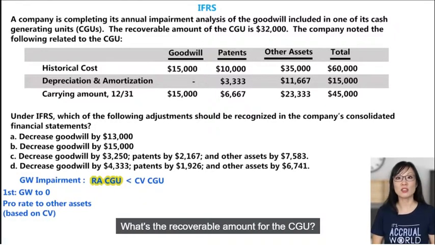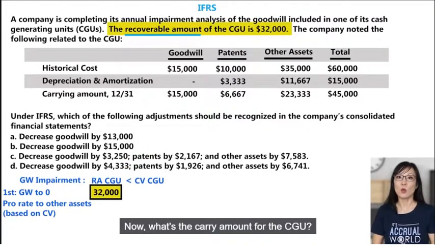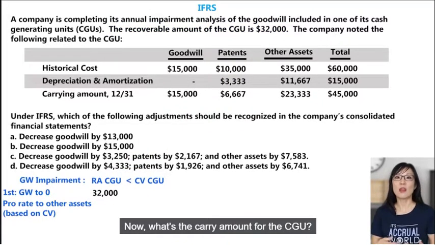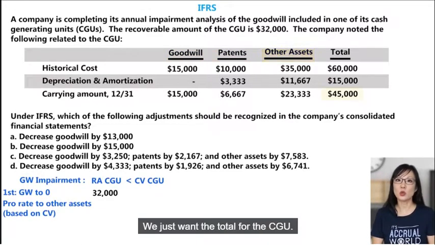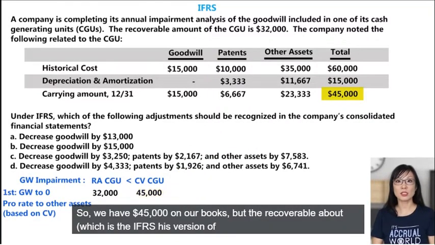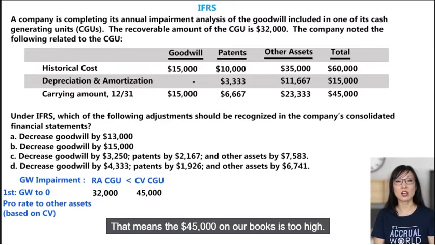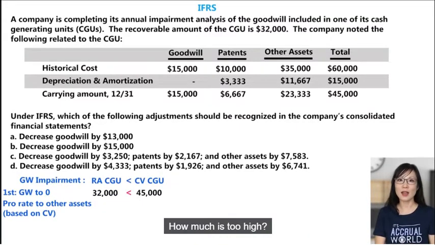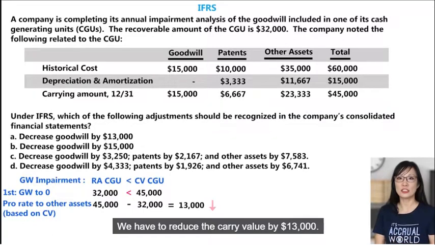What's the recoverable amount for this CGU? They give it to us in the prompt, $32,000. Now, what's the carry amount for this CGU? They break it down by goodwill, patents, and other assets. We just want the total for the CGU. That's the $45,000. So we have $45,000 on our books, but the recoverable amount, which is the IFRS version of fair value, is $32,000. That means the $45,000 on our books is too high. How much is too high? $45,000 less $32,000 equals $13,000. We have to reduce the carry value by $13,000.